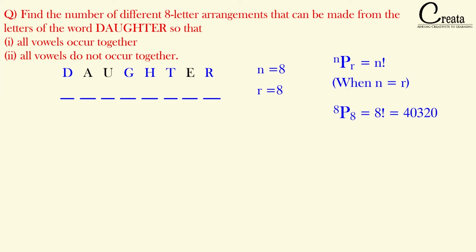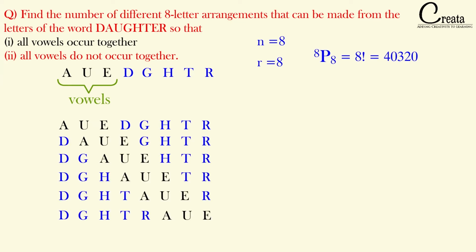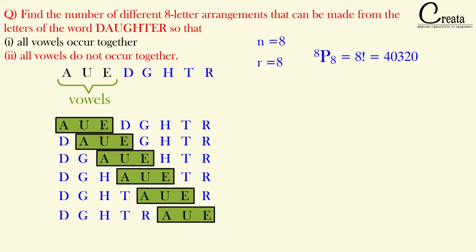Further, let's take our first case, that is when all the vowels are together. It means that A, U, E should be together. Let's capture these 3 letters together. It means that wherever we put these 3 letters, they should be together. Like we can put them in the first place, or in the second place, in the third place. Wherever we put these 3 letters, they should be together. In other words, we can say these 3 letters are combined into a block.